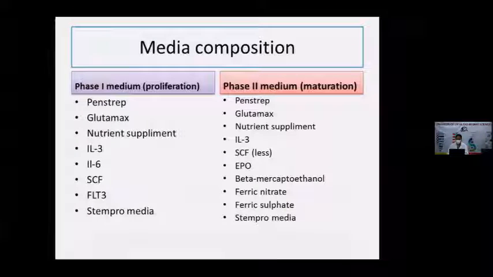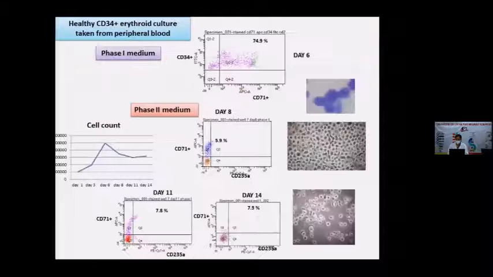The media I used is phase 1 media. In phase 1 media, the cells stay for 4 to 5 days, and in that time period they proliferate. After that, they are transferred into phase 2 media, which is for maturation. The difference between the two media is that phase 2 media contains erythropoietin, and for iron content, ferric sulfate and ferric nitrate are present.